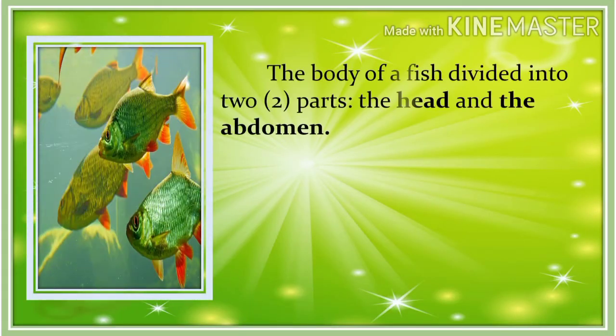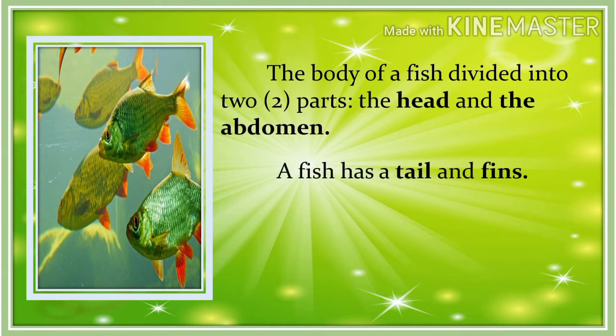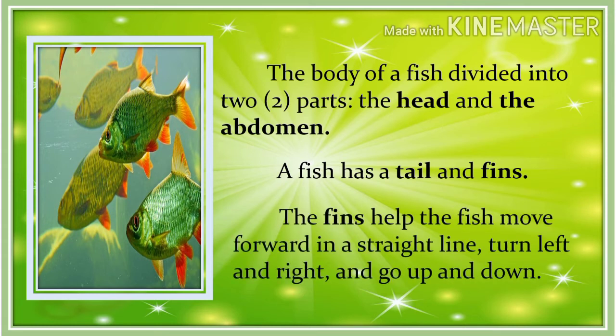The body of a fish is divided into two parts, the head and the abdomen. And a fish has a tail and fins. The fins help the fish move forward in a straight line, turn left and right, and go up and down.